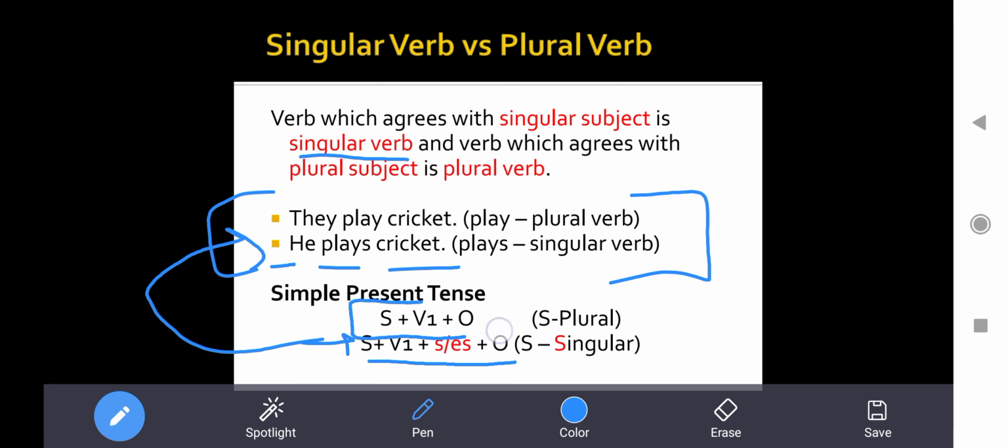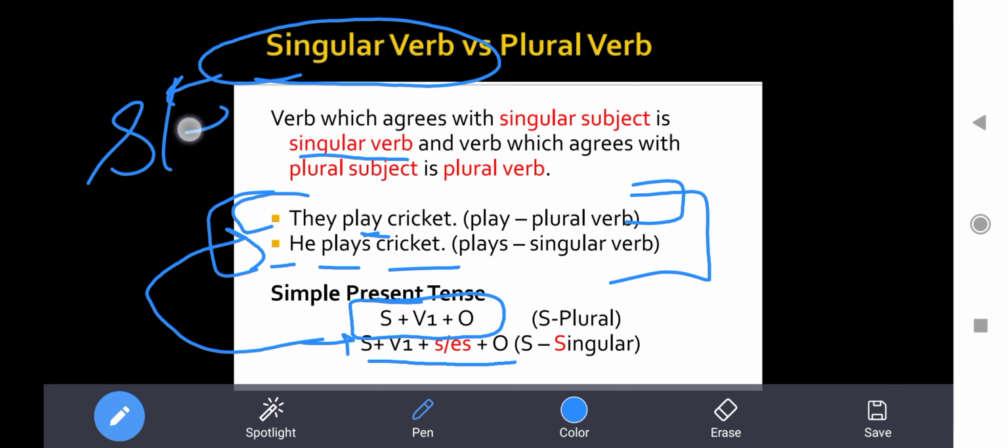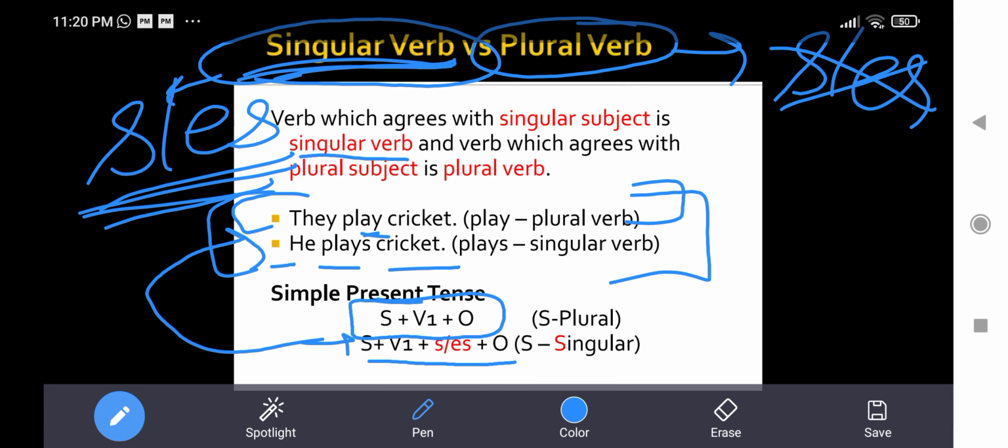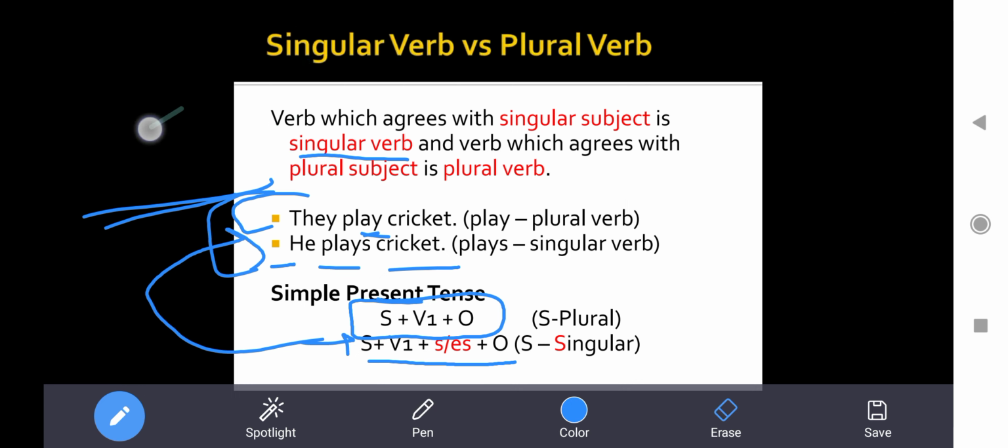Next, when subject is plural, so in the next sentence they play cricket, subject is plural. So we are not adding any s or es when the subject is plural. So important thing to remember is with singular verb we add s or es. With plural verb we don't add s or es. I hope this is clear to everyone. All right.